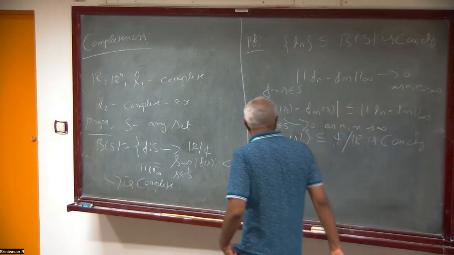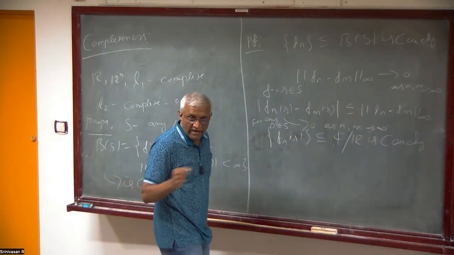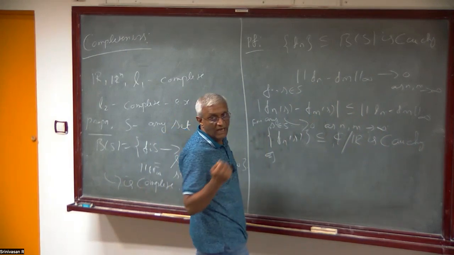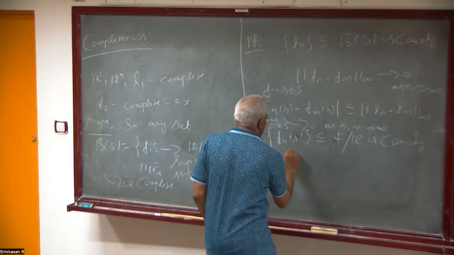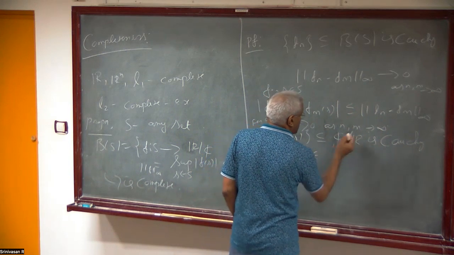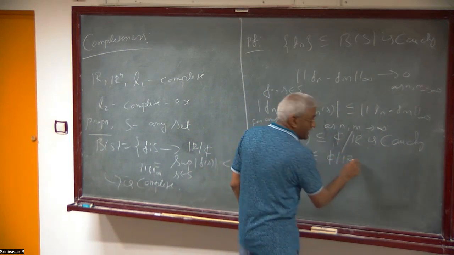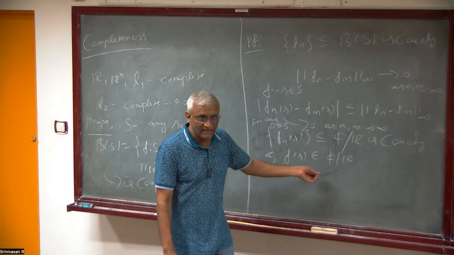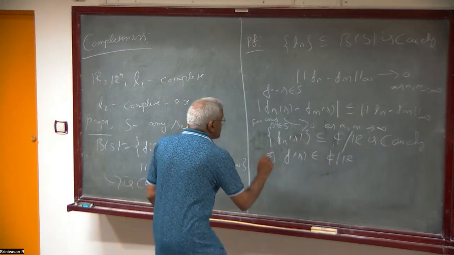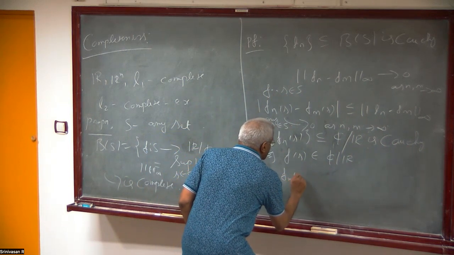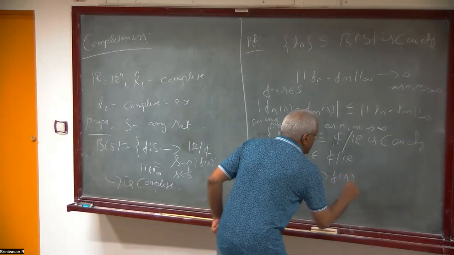So since C or R is complete, there exists a limit, and we call that limit f of s. There exists an f of s in C or R, either it is C or R, such that Fn(s) converges to f of s for each s.